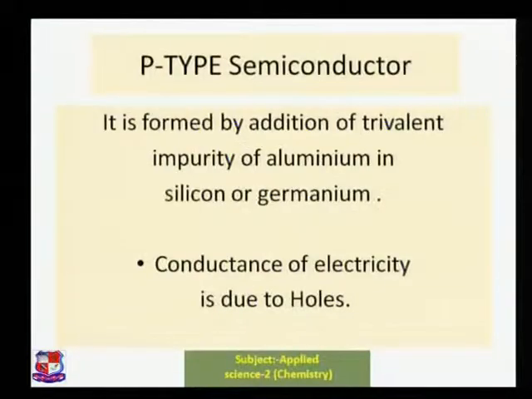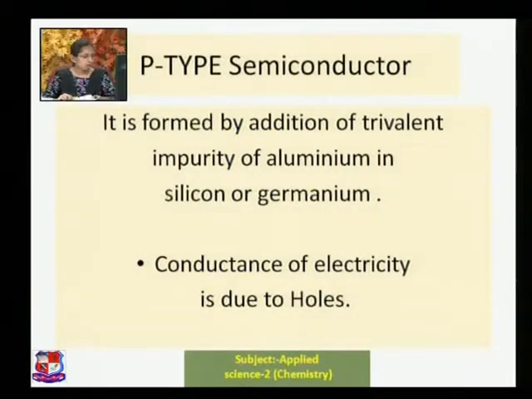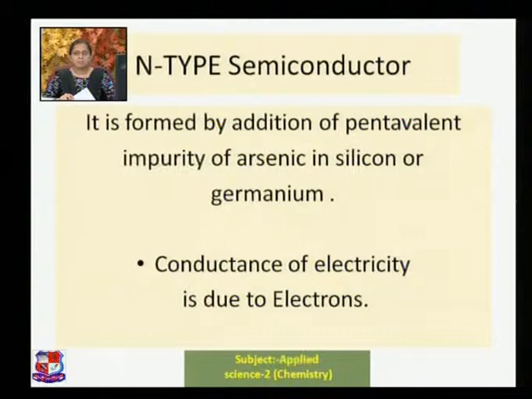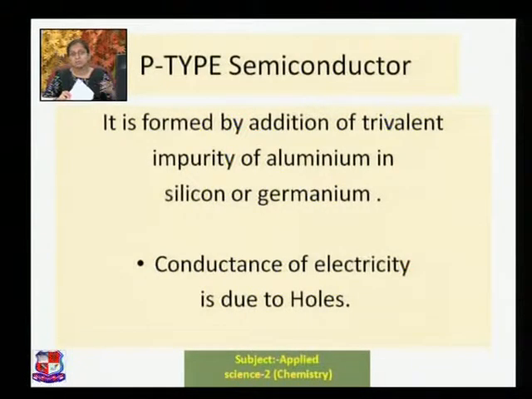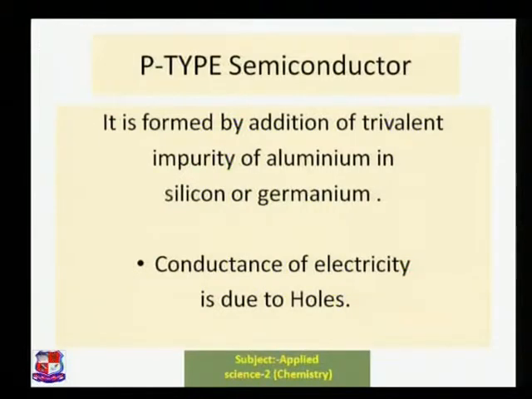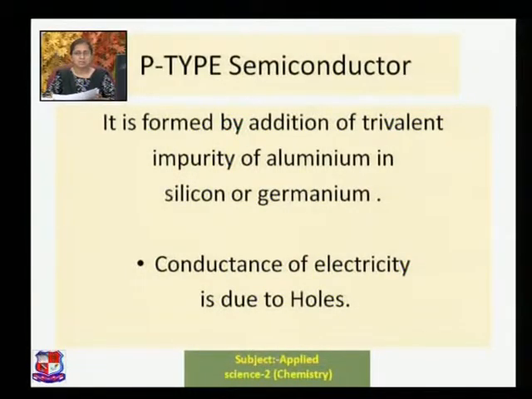The next is the P-type semiconductor. Now what happens for the P-type semiconductor? For N-type we were adding a pentavalent impurity, but for the P-type semiconductor we are adding a trivalent impurity such as aluminium to silicon or germanium. Here the conduction of electricity is because of positively charged carriers, which are holes, and that is why these semiconductors are known as P-type semiconductors.